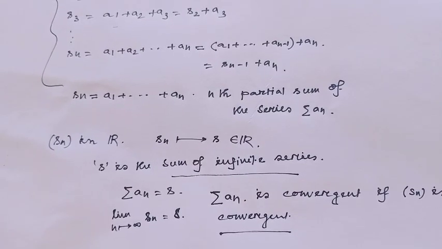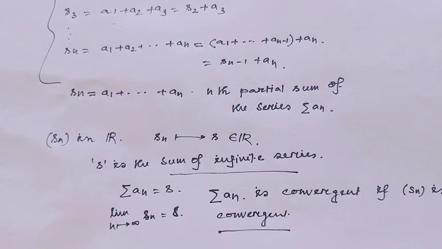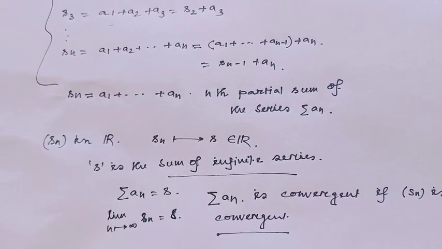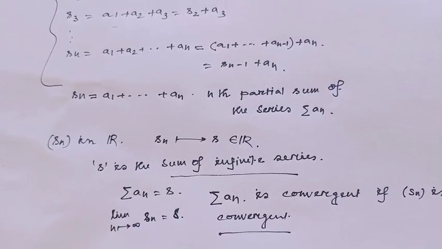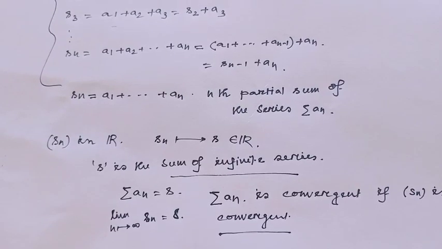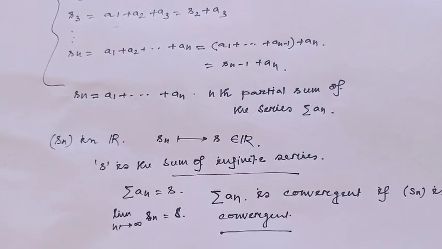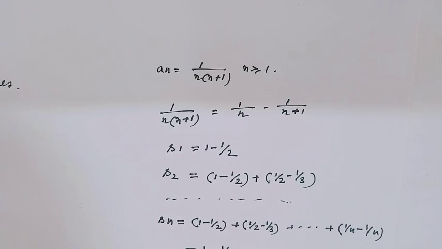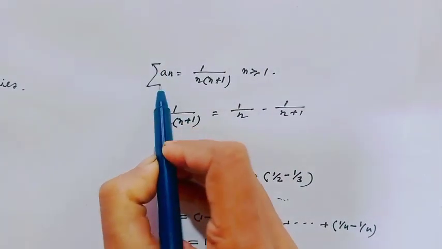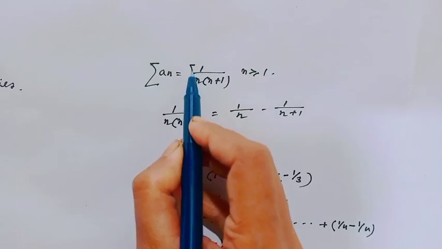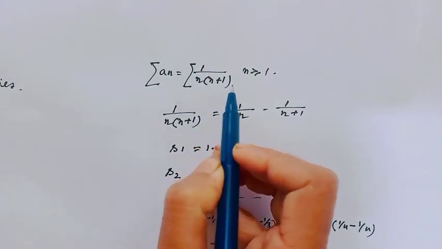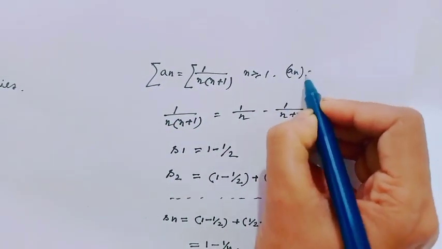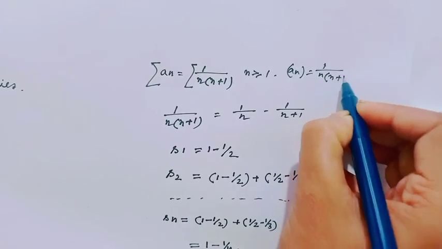This concept, and this type of question which had come in different competitive exams, I have explained elaborately in my previous video. Today I will discuss this topic just as a review and also for deeper concept. For example, consider the series with a_n equal to 1 over n times (n plus 1). That means this series is generated by the sequence a_n equal to 1 over n times (n plus 1).